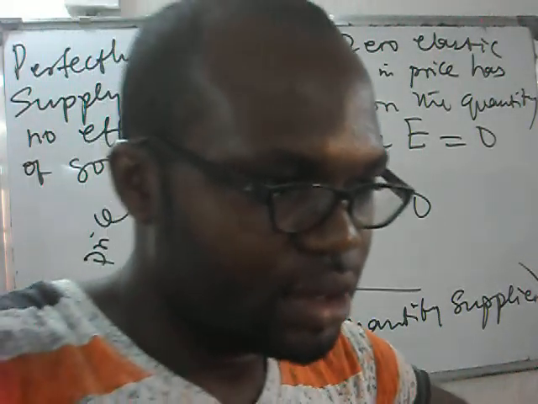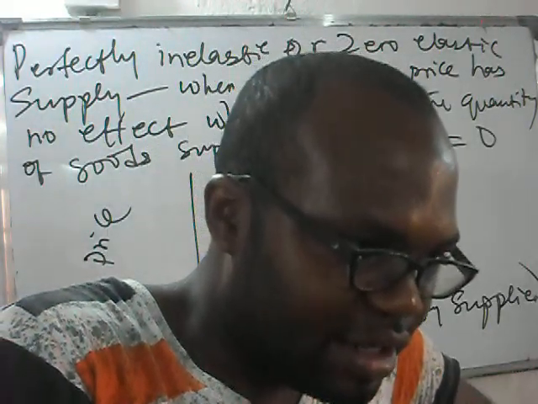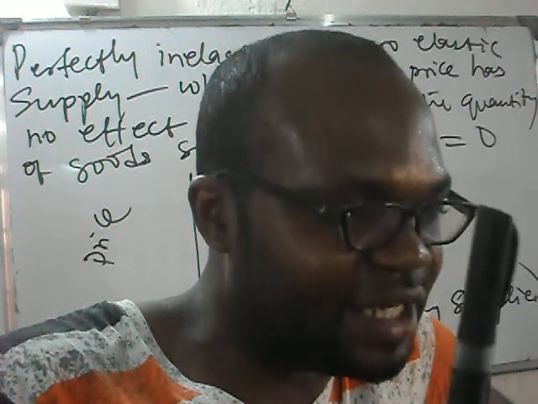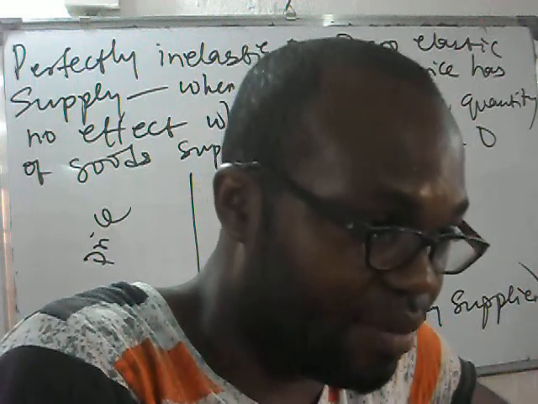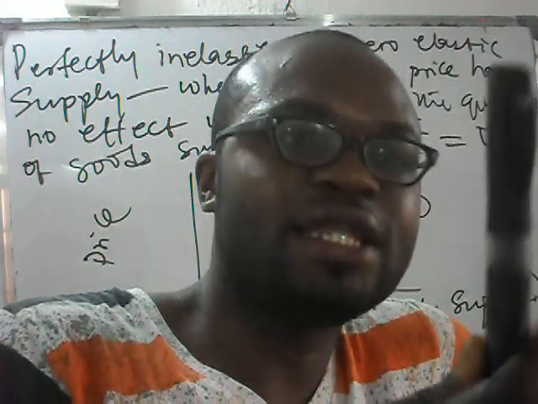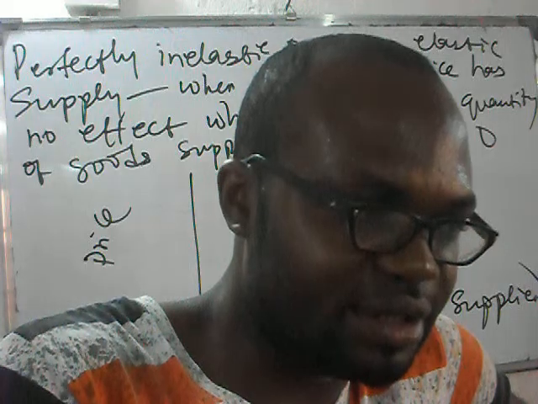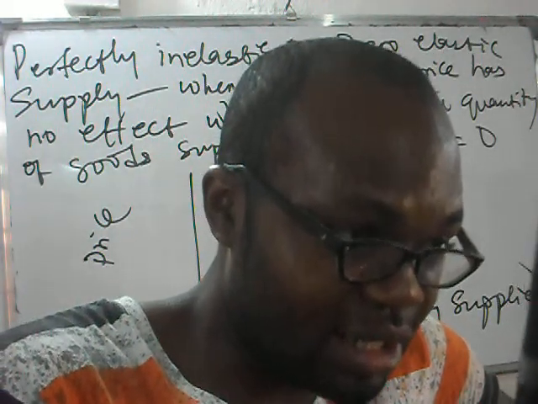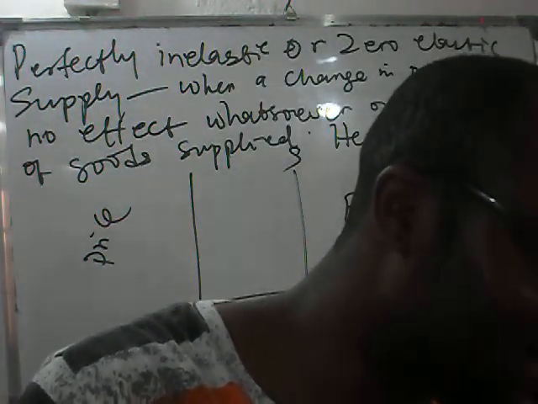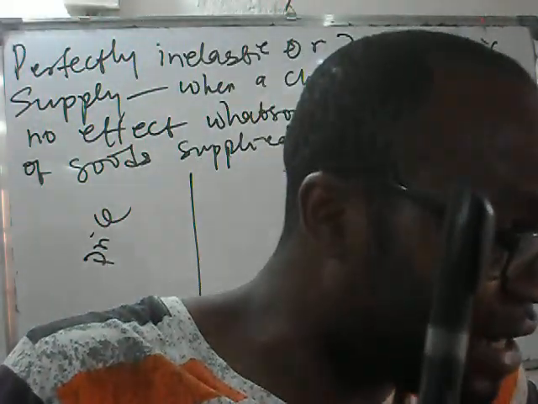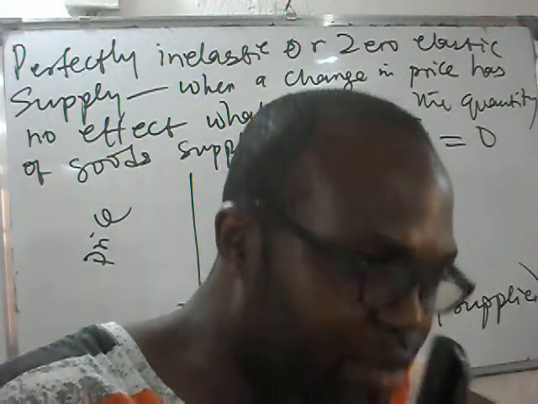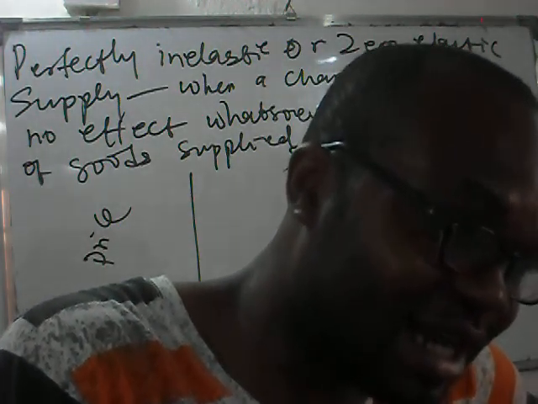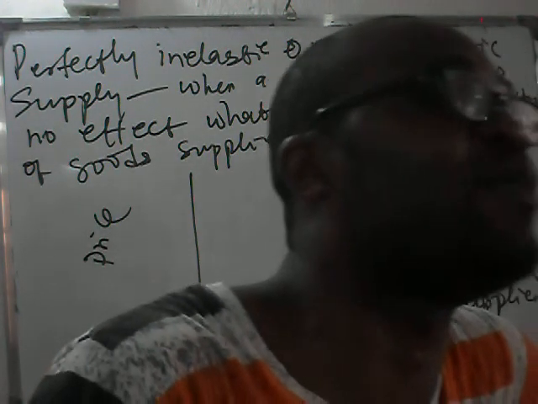In automobiles, the price of this is 100 naira. And I'm the supplier. Because it's 100 naira, I'm supplying 50 pieces of it to the market so that people can buy, so that somebody like you can buy. Now there is a change in price of this from 100 naira to 200 naira. Is that clear? I'm still supplying 50 pieces. They change the price to 1,000 naira. You know I'm supposed to supply more so that I'll make more gain. I still supply 50 pieces. I did not change the supply. You understand? No matter the change in price of this, I'm still supplying only 50 pieces.